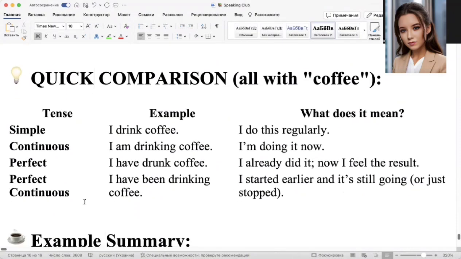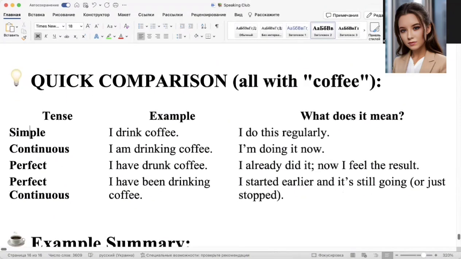If you understand the difference between these tenses, you won't have a problem in the future with the present, past, and future. I hope this video will be useful for you, and I hope you now understand these tenses.